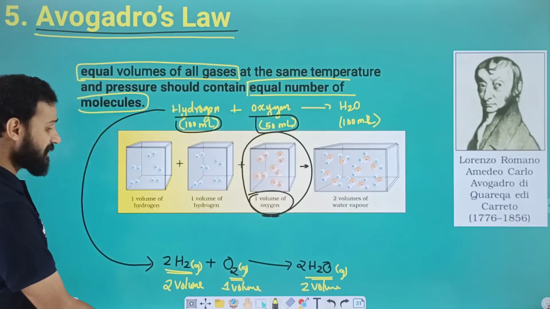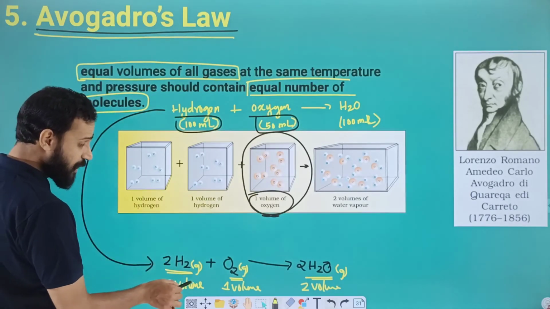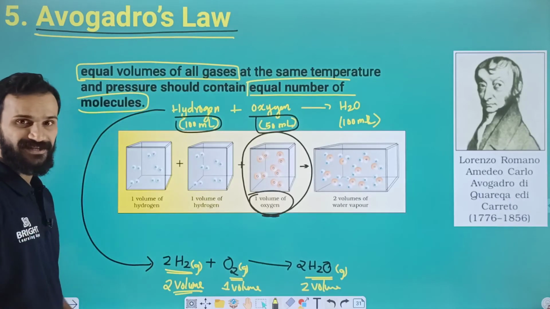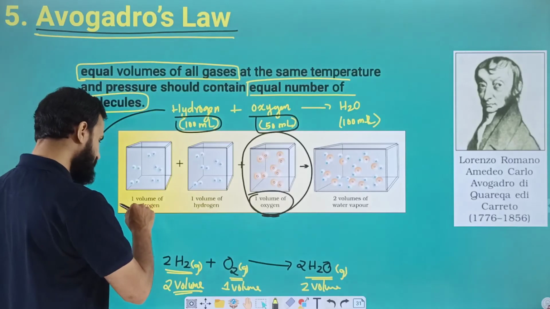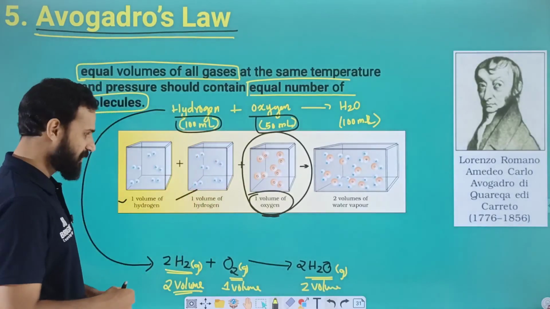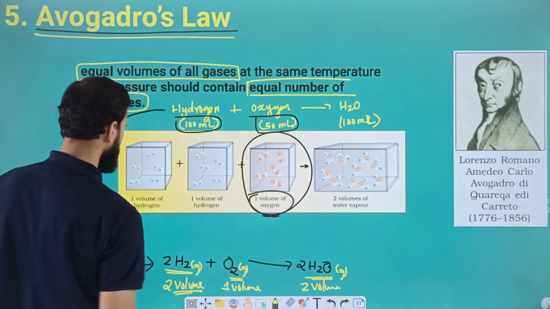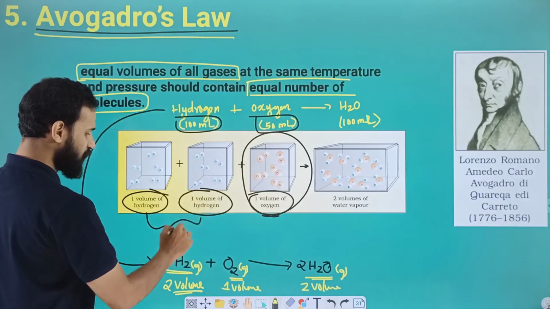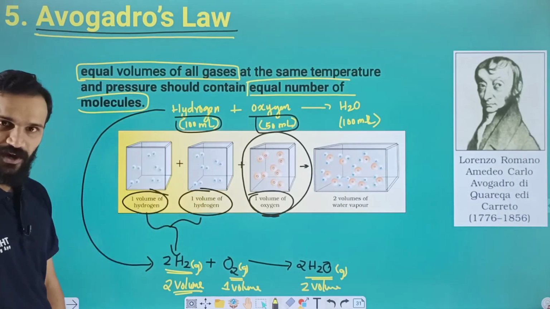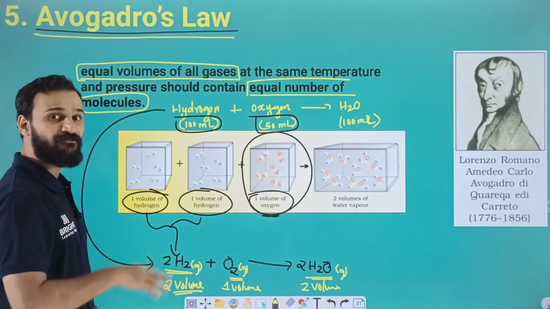The second one, we want to get 2 volumes of hydrogen. We have taken one volume here and the second volume here. This is the first volume and the second volume. So totally we have 2 volumes of H2 here, and each volume contains 5 molecules.